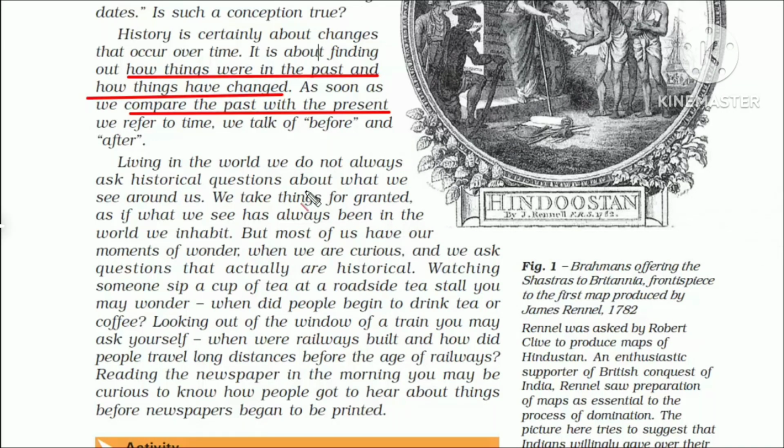For example, when you drink tea, you could ask a question: when did people begin to drink tea? How did tea plantations start in India? Notice there were two sets of questions, that is when and how. The how part is the explanation or reason, and the when part is the date we are asking for. So history is associated with dates, which makes a comparison easier.